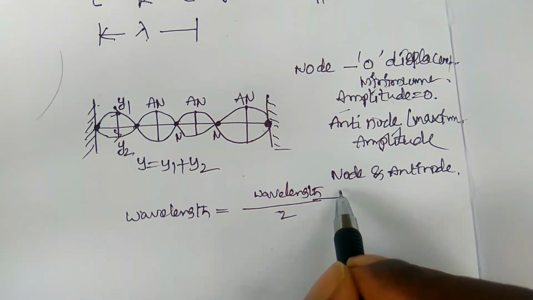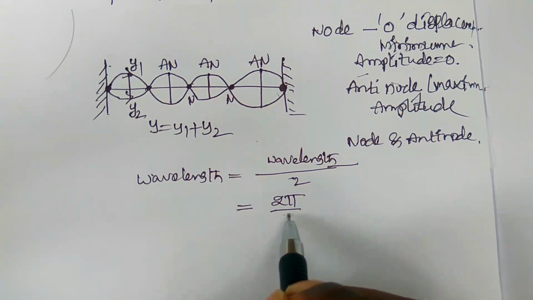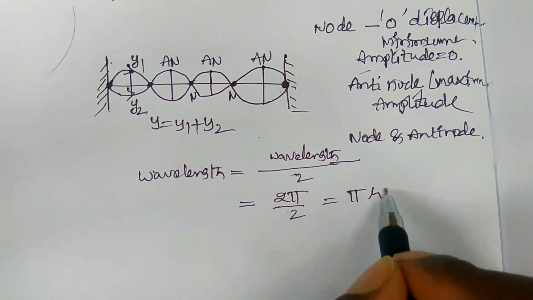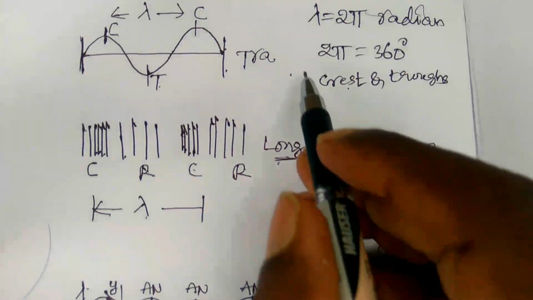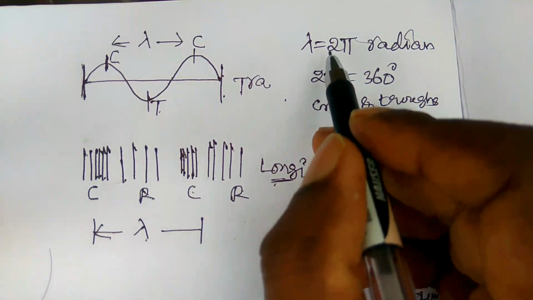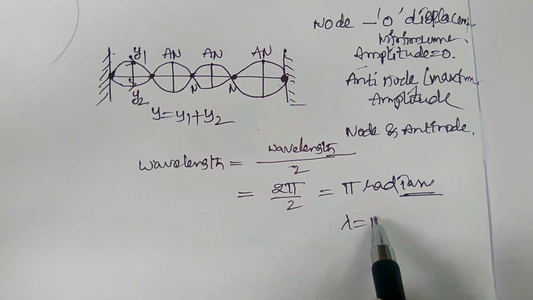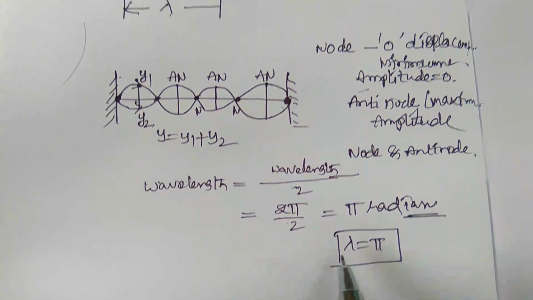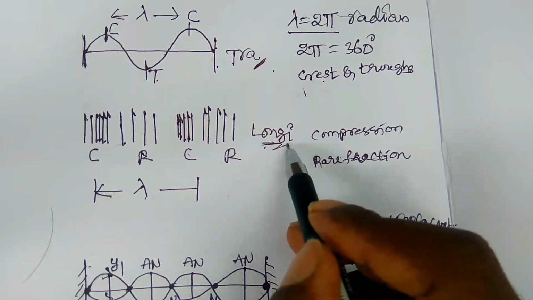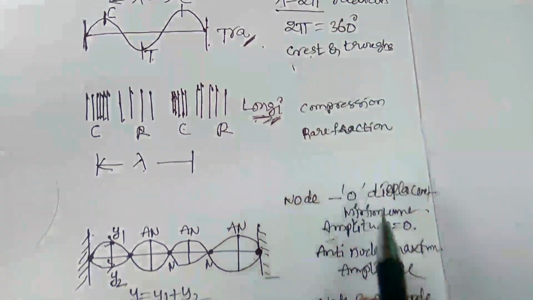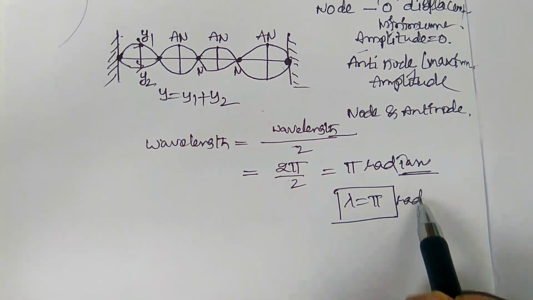Whatever wavelength there is in the transverse wave, the standing wave has half of it, that is 2 pi by 2, equal to pi radians. So this is the point you have to remember: in the case of a transverse or longitudinal wave, lambda is equal to 2 pi radians, but in the case of a standing wave, lambda is equal to pi radians.